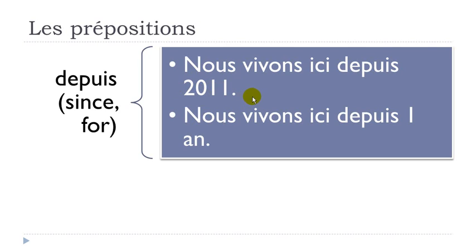Okay, so assuming the fact that we are still now in 2012, we could use this sentence as well. Nous vivons ici depuis un an. Okay, so in that case, you can use this depuis as well, and then you will introduce un an just because we've been arriving in 2011 and we are now in 2012. Okay, so depuis un an.